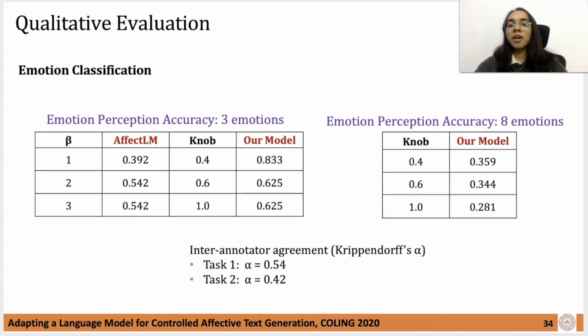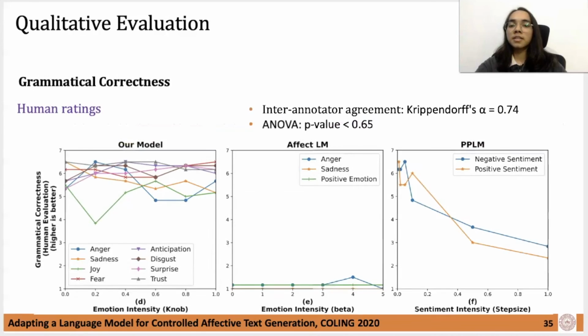We also evaluated our model via a similar task, that is 8 emotions classification, for which we get low scores yet much higher than random predictions across 8 classes. There would have been misclassifications due to a close association of the emotion classes such as sadness disgust, anger disgust, or joy surprise. For task 3 in human evaluations, the annotators were given a set of 6 sentences from all 3 models and were informed about the input emotion category of each set.